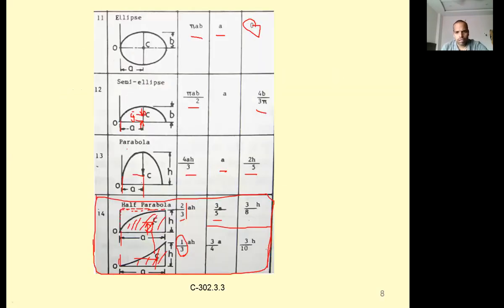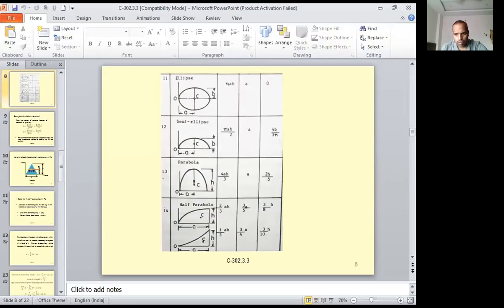So let us stop here. In today's class, we will see the remaining terms in the next class.